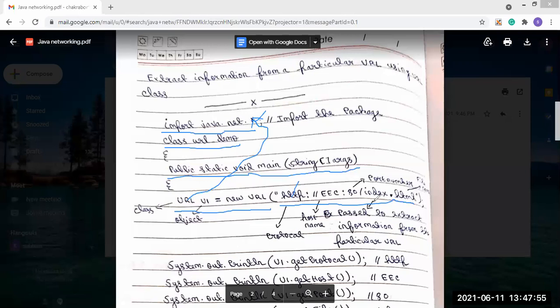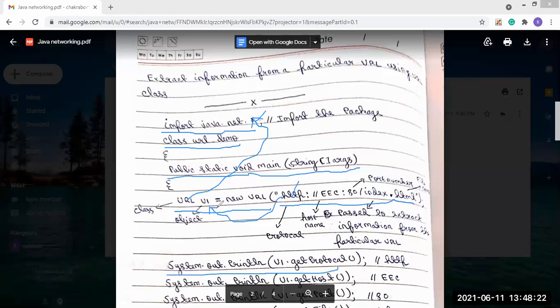Now when we write system.out.println, through the URL class object, the parameter which we have passed will be stored in the URL class object, that is U1.